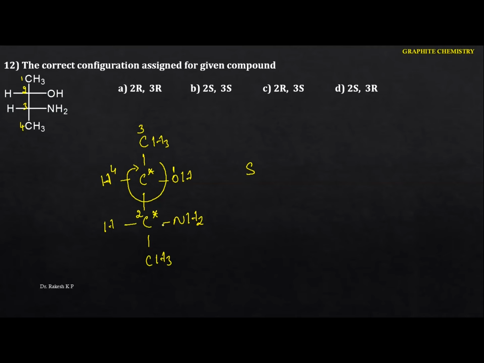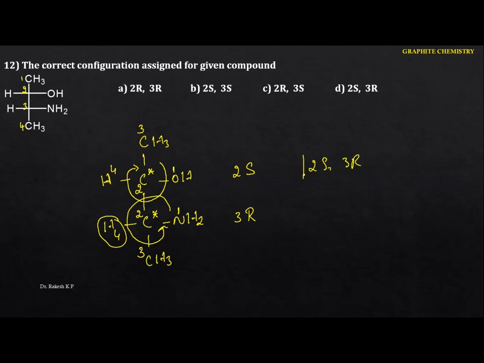Come to this one here. For the second chiral carbon, the priority will be like this: 1, this gets the second position, this will be the third, and this will be the fourth. See the rotation here. What is the rotation here? This is anti-clockwise. But where is the least priority? The least priority is on the horizontal. That means you have to take the reverse of that one. What is the reverse of that one? That is the R. So what is the position of this carbon? That is the second. And what is the position of this chiral carbon? That is the third. Hence we can identify it as 2S and 3R.